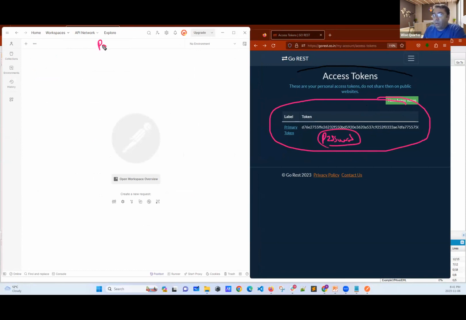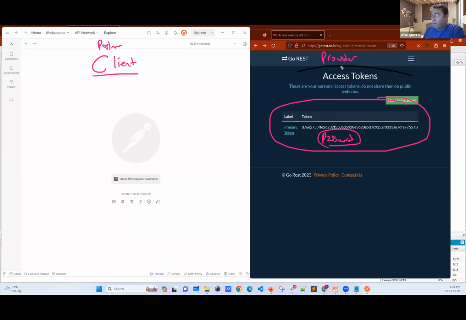Left side, this is Postman. Postman will act like client, and GoRest will be provider. Both of them are free.